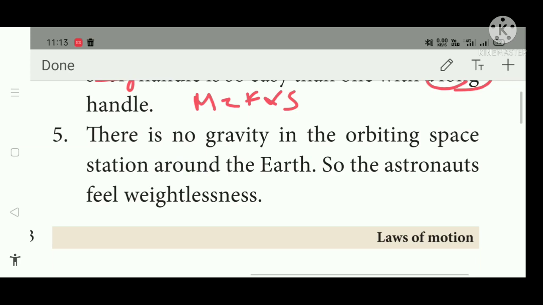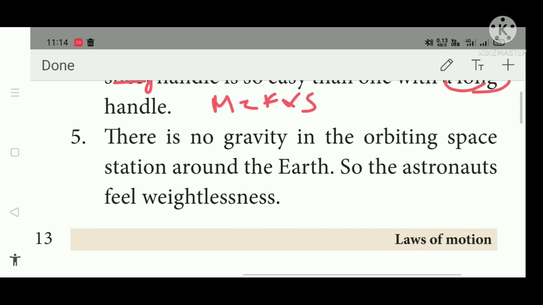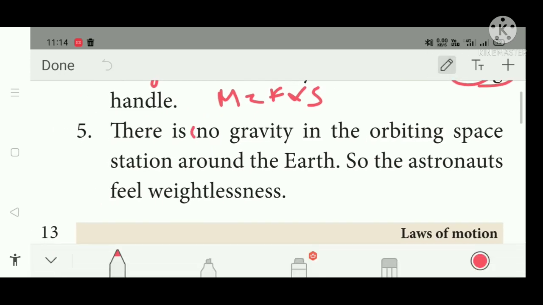Fifth one, there is no gravity in the orbiting space station around the earth, so the astronauts feel weightlessness. It is also a false statement. There is gravity in the orbiting space station around the earth, so the astronauts feel weightlessness.